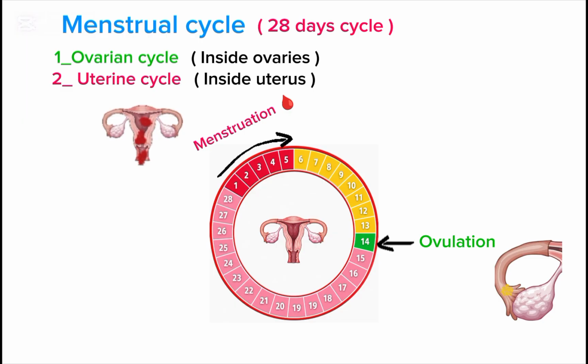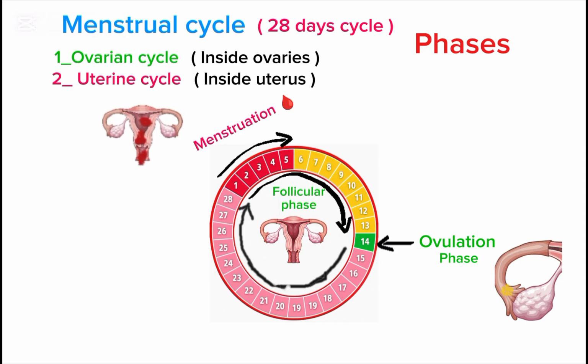When we talk about the stages or phases of the menstrual cycle, it is important to mention that the ovarian cycle has its own three phases and the uterine cycle has its own three phases. So first we see the phases of the ovarian cycle. The first 1 to 13 days period is the follicular phase, the 14th day is the ovulation phase, and the 15 to 28 days period is the luteal phase.